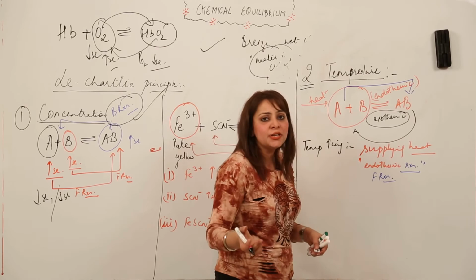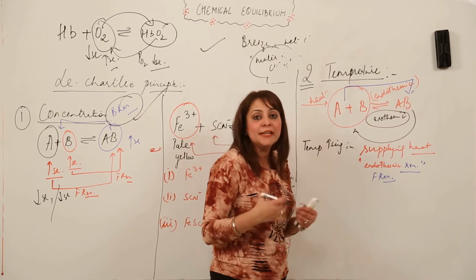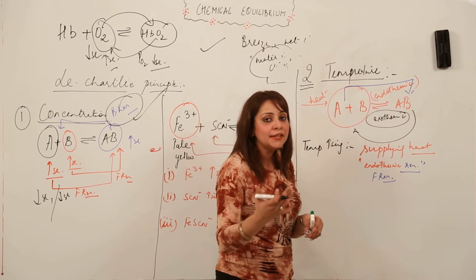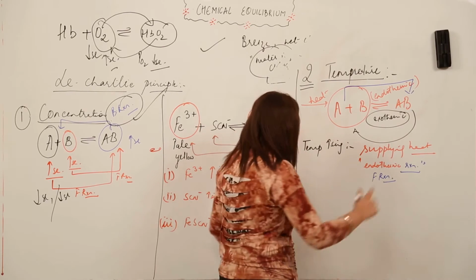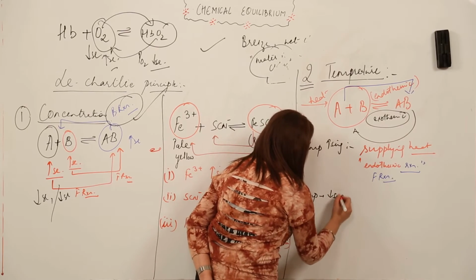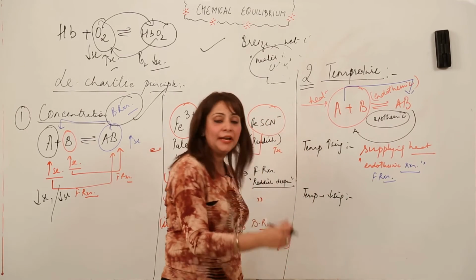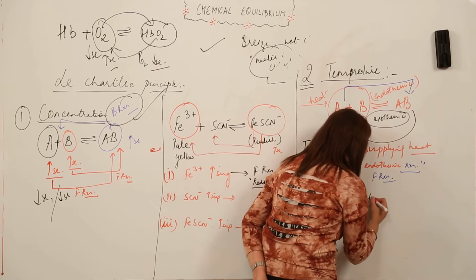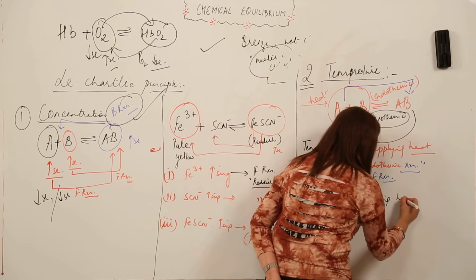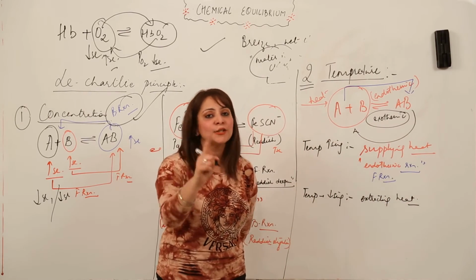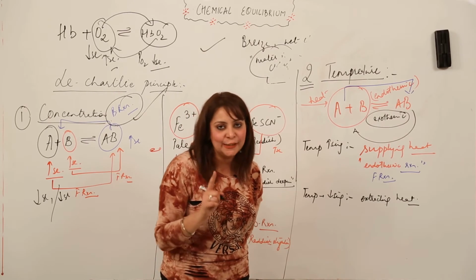Now, either I can increase the temperature or I can decrease the temperature. It is in my hand. So I am taking into account what happens when I am increasing it and what happens when I am decreasing it, right? So in the second example, I am decreasing it. What happens when I am decreasing it? That means I am extracting energy in the form of heat, right? So that means the reaction which needs heat won't be favored. It is clear to you, right?